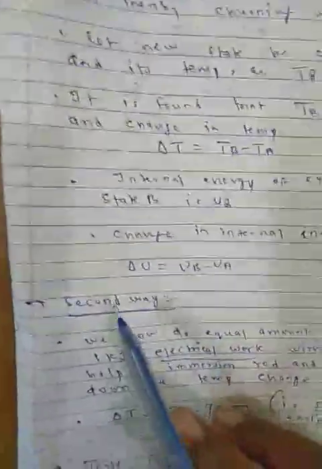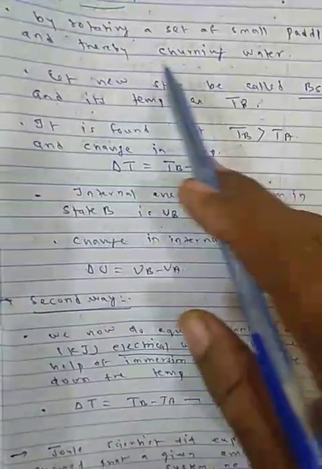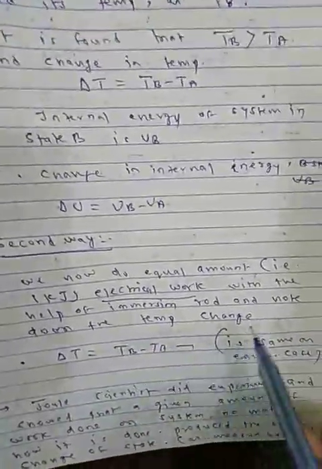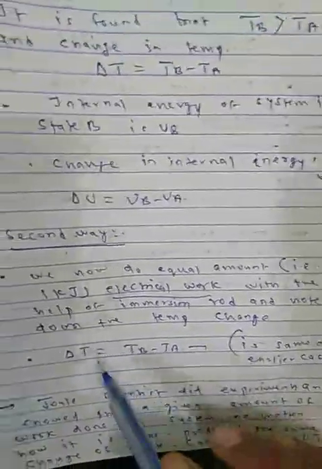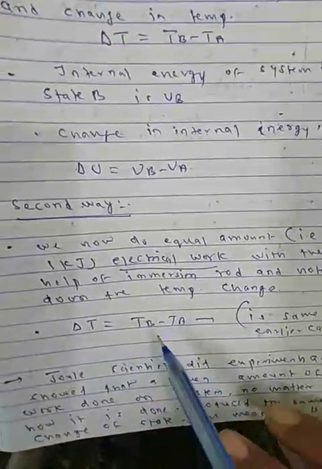Okay. Now in the second way, what will we do? We now do an equal amount, that is 1 kilojoule, of electrical work. Here we did the mechanical work by turning the paddle. Here we are doing electrical work with the help of an immersion rod, and note down the temperature change. As earlier, we can say delta T is equal to TB minus TA, meaning TB is more.